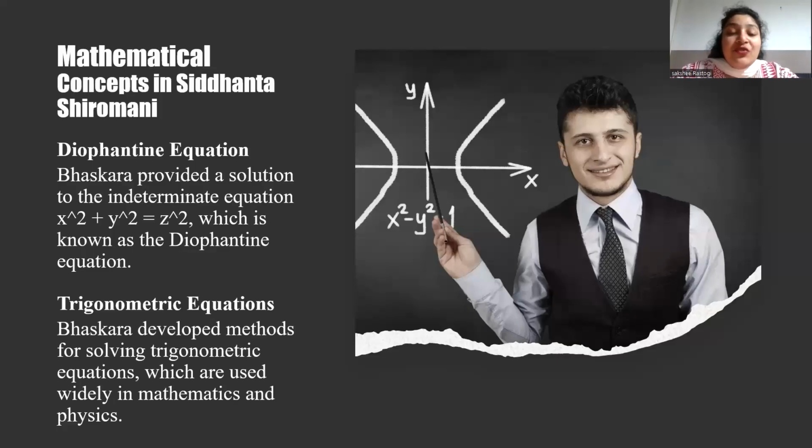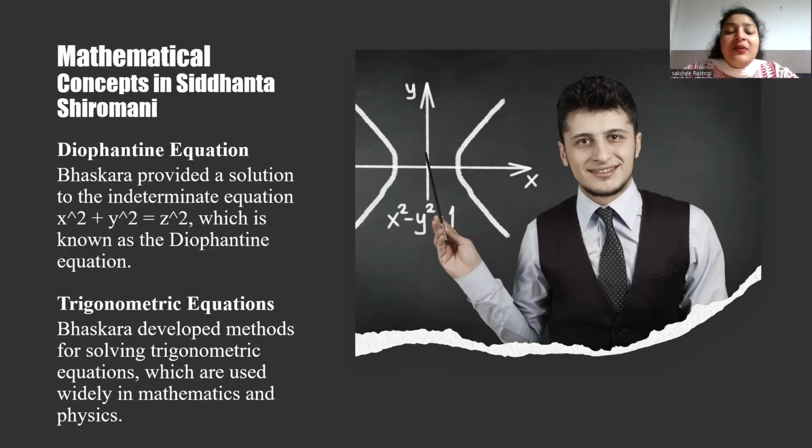Astronomy. The mean longitude of the planet: he provides methods for calculating the mean longitude of the planet. True longitude of the planet: he explained how to calculate the true longitudes of the planet, taking into account the equations and the orbit. Diurnal rotations. He discussed the diurnal rotation of the Earth and its effect on astronomical observations.